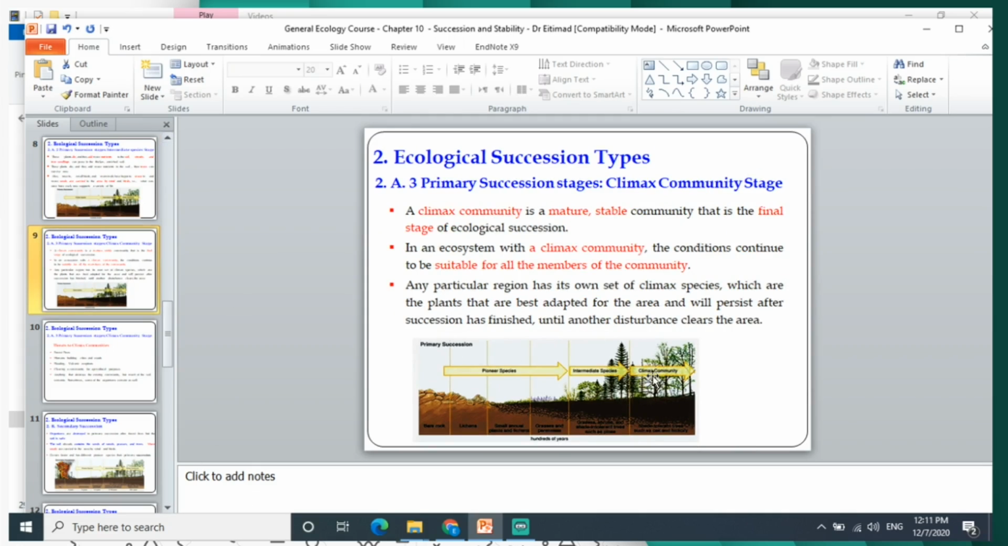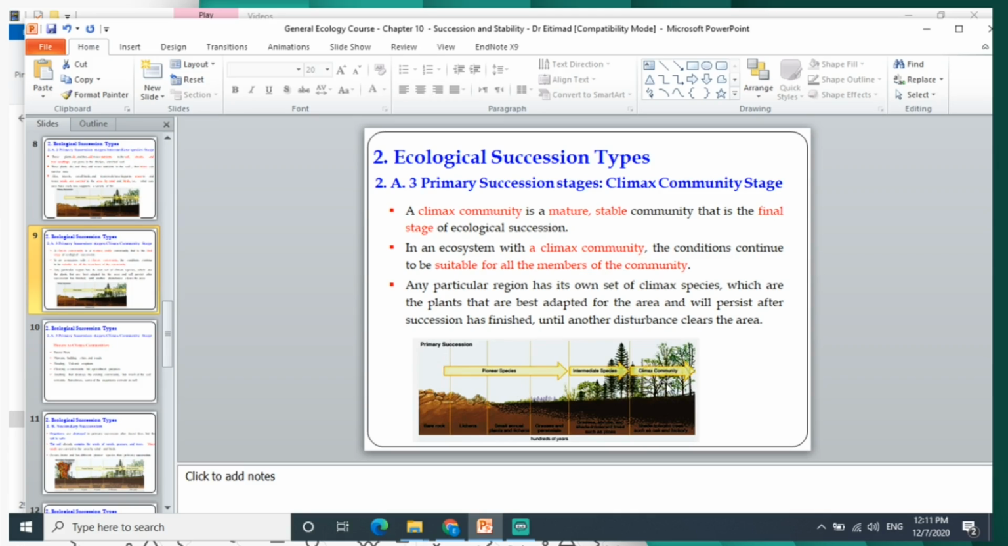Then at the climax stage, the latest successional stage, the community will be a mature and stable community, as it is the final ecological succession stage. In the ecosystem with this climax community, as we call it, the conditions continue to be stable for all the members of the community.